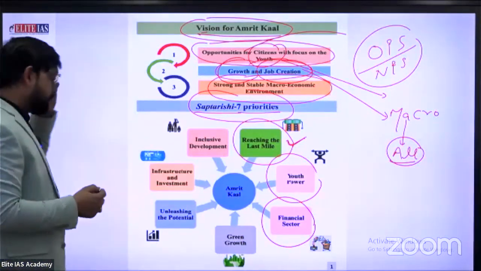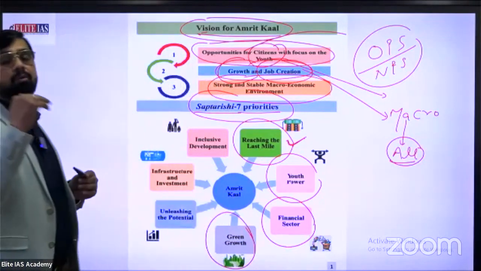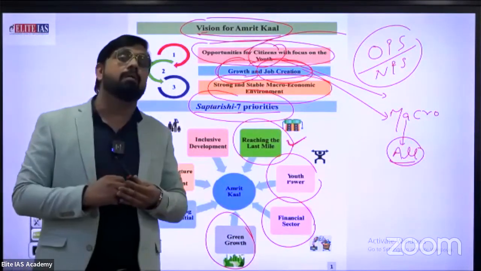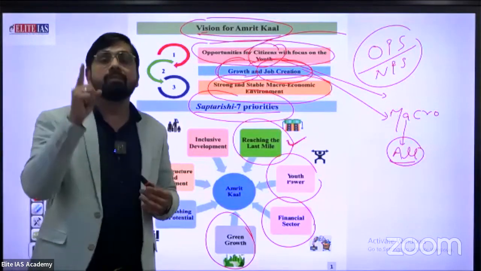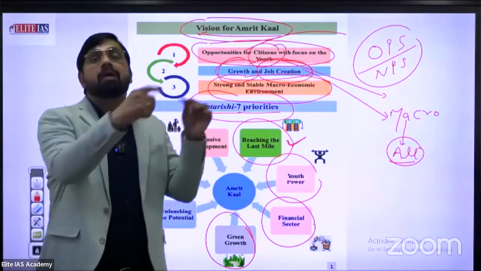Okay. Next one, green growth, which is related to the commitment to minimize the carbon emission problem. Green growth, or you know very well about the work of the current government on solar power energy.